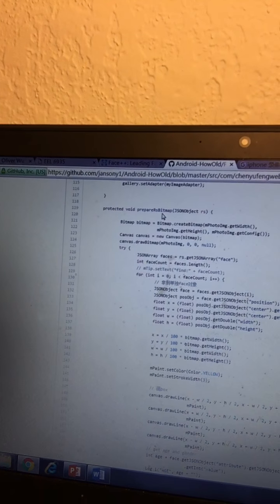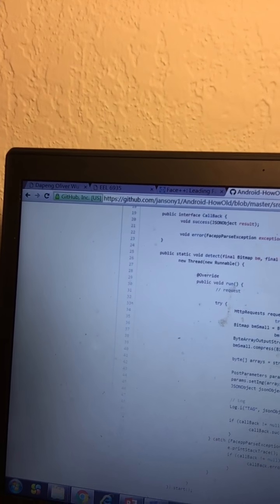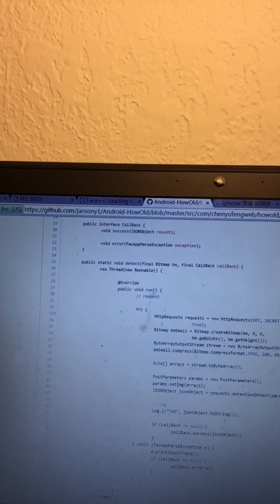Because it's a separate program, we need to make it a thread. Here's some basic code, like request and building a string. Because their official site requires a byte string, we need to change our bitmap into a byte array stream so that the data can be exchanged between Face and our app. Those codes basically do that.